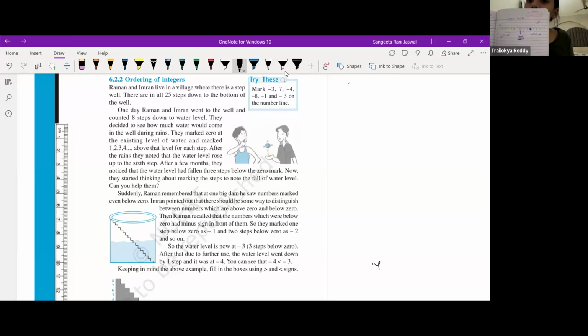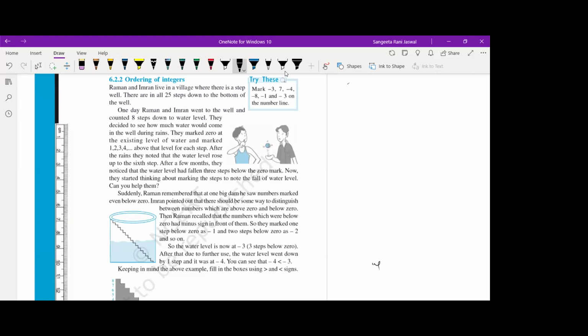Mom, I did it. Yes. Just highlight the numbers. Good, good, Trilokya. Yes. So whatever number, suppose you're marking -3 on the number line, you have to circle the number just to highlight it. Okay.